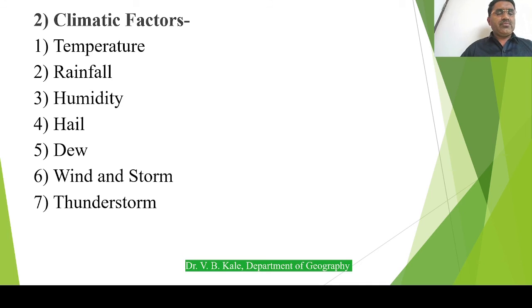Dew is also one important thing. Dew means the droplets available in the morning on the grasses. Dew occurs generally in the winter season. Whenever there is dew on the leaves of the crops, that makes water available to the crop.